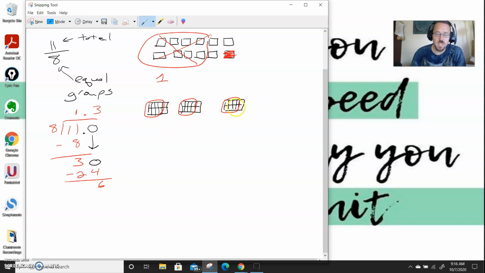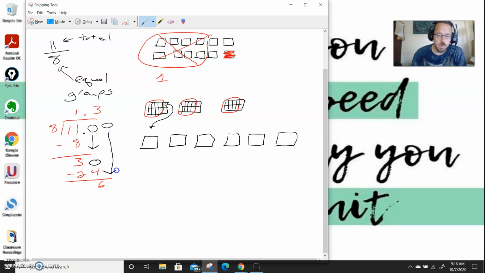Now I'm going to take those 6 little itty bitty pieces and turn those into even smaller pieces, because I want to divide these up into equal groups. So each one of these little boxes are those. Again, there's not 8 pieces here. I'm going to have to cut them up into groups of 10 again. Which means now I have 60.